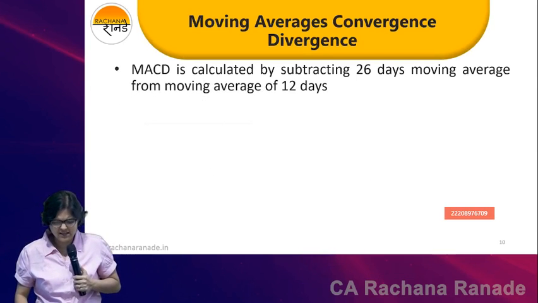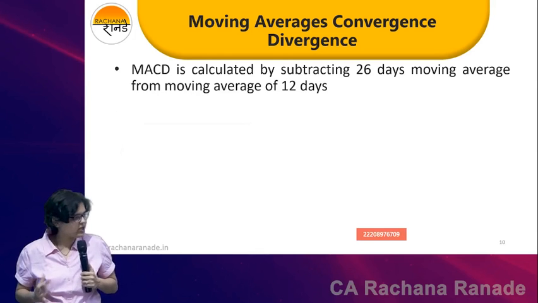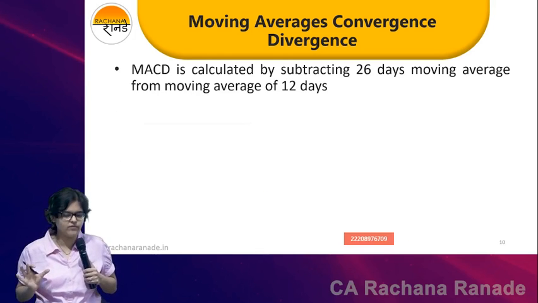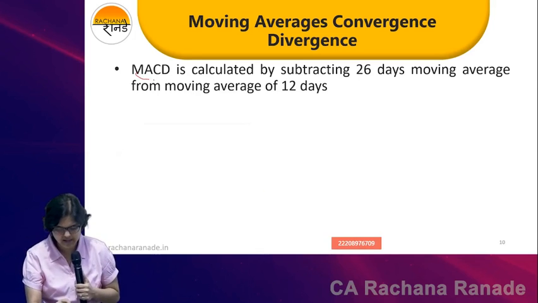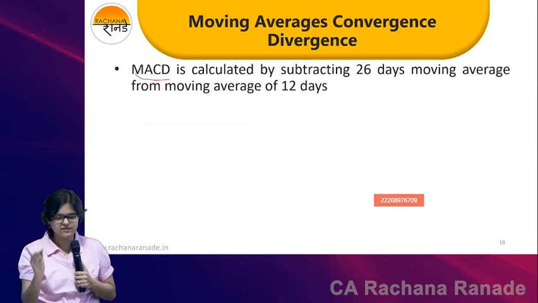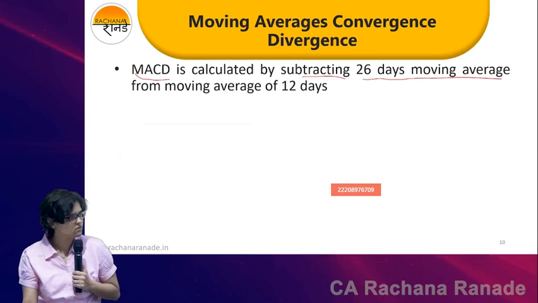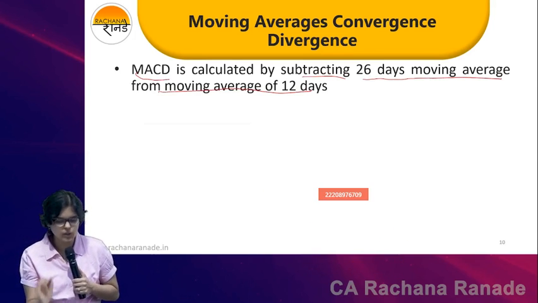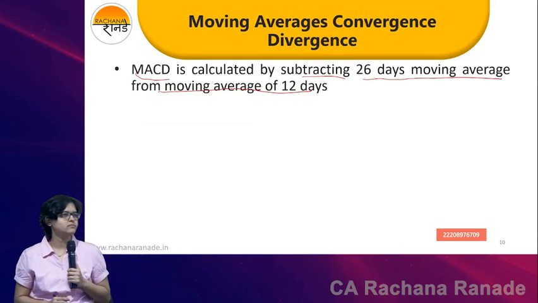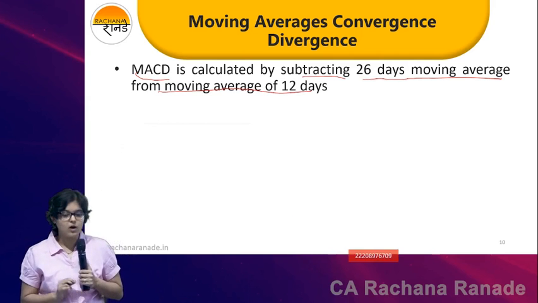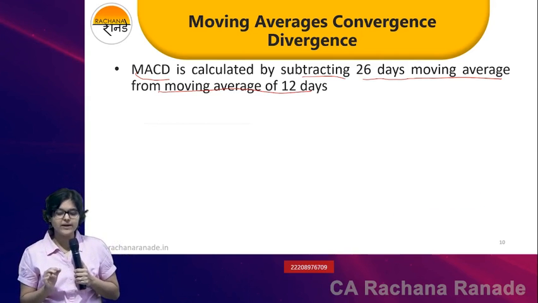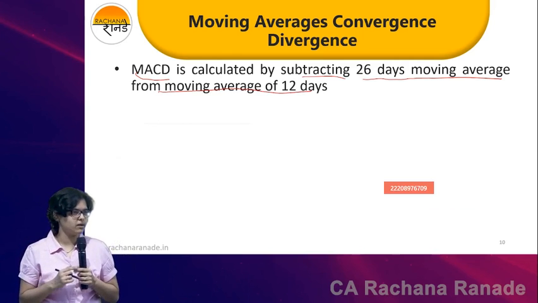So basically, it's a game again of moving averages only. Now how are we going to do this? The MACD line is calculated by subtracting the 26 EMA from the 12 EMA. How is MACD calculated? We subtract the 26 EMA from the 12 EMA.